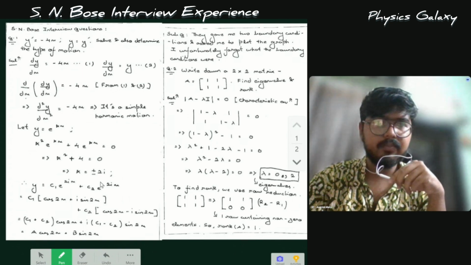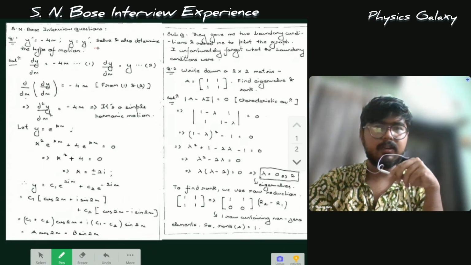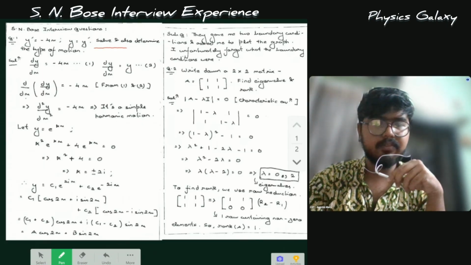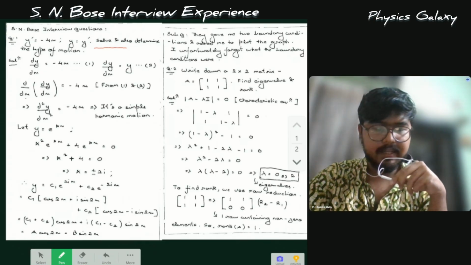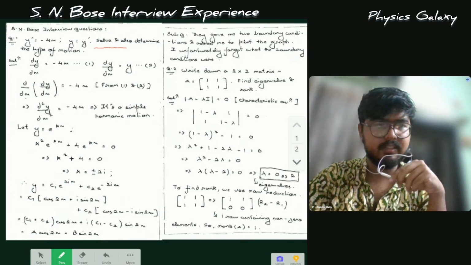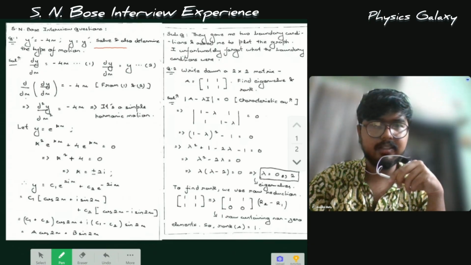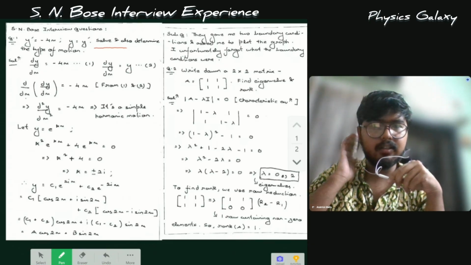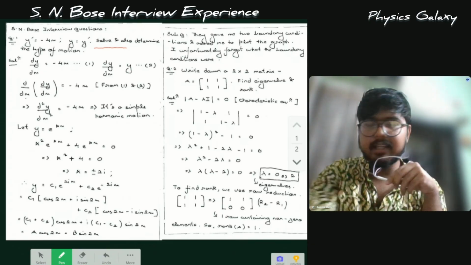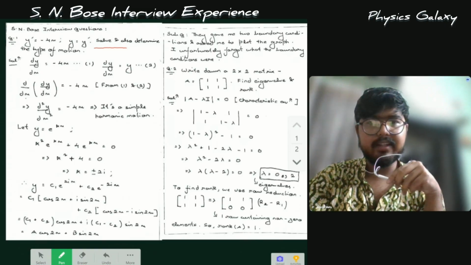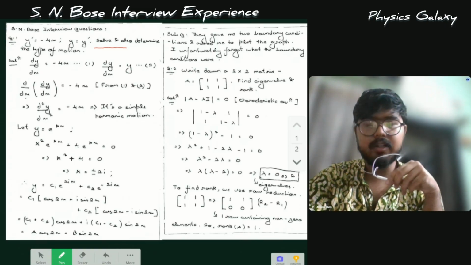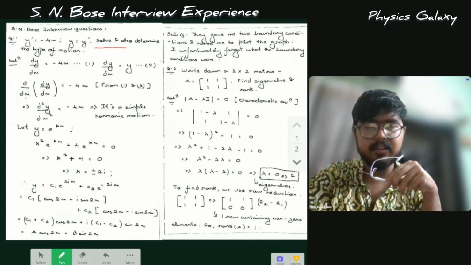Before I start with the questions, the first thing was that my panel consisted of a large number of teachers. There were at least 7 to 8 teachers, and they were all asking me questions. They asked me my area of interest, to which I said that I didn't have an area of interest outlined, so I want to explore some areas further. And after that my interview started.